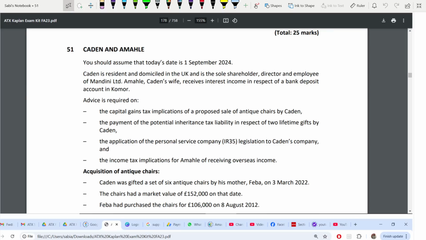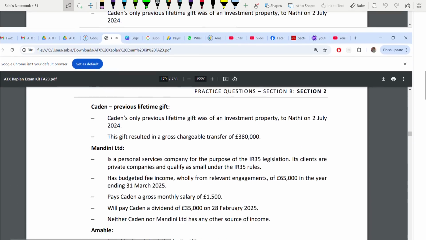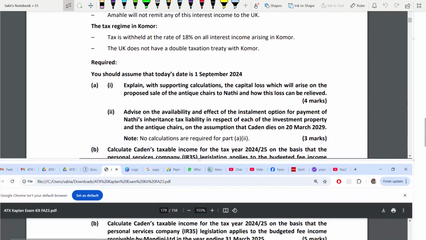This question is from your multi-tax personal including overseas. This is a 25 marks question which comes in your section B of your ATX exam. So let us do this. Let us go to the requirements first, like we always do.